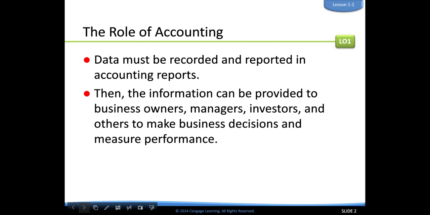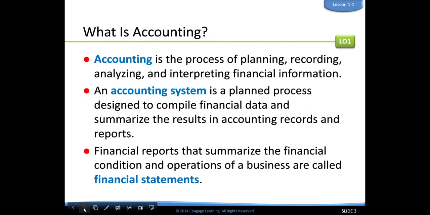So the information that can be provided to business owners, managers, investors, and others to make business decisions and measure performance. So all of this information that's going in and out of a business, they keep track of it. And the role of accounting is to take all of that information from the business or from your personal life and compile it into a summary and make it easier to make decisions based on that.